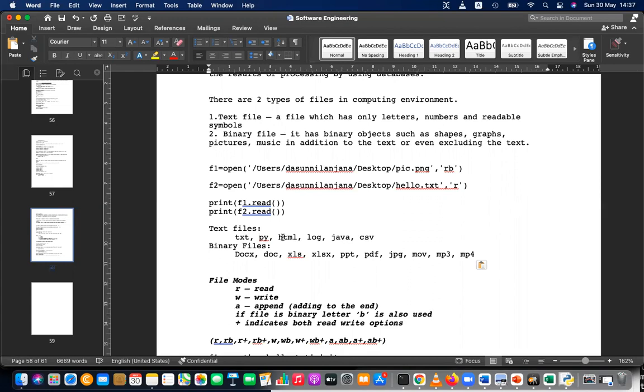A log file is basically used to keep information about events. HTML is used for websites. Okay, please write down these text files and binary files quickly.